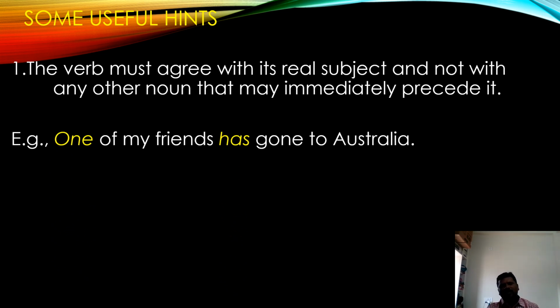One of my friends has gone to Australia. See, we have to identify the real subject. Here the real subject is one, not my friends, which immediately precedes the verb. One is the real subject. Many friends are not the real subject. One of my friends has gone to Australia. Please, try to understand.